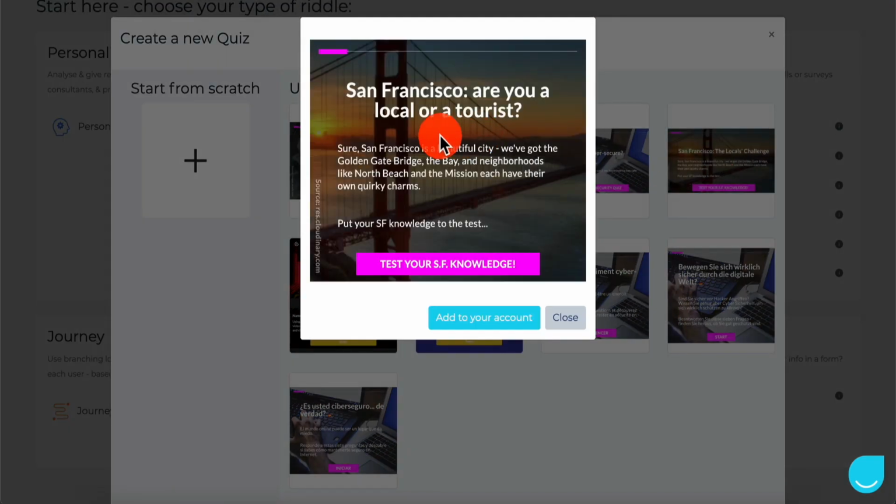If you take a look at that one, it says here, are you a local or a tourist? Sure, San Francisco is a beautiful city. We've got the Golden Gate Bridge, the Bay, the neighborhoods, and the Mission each have their quirky charms, right? Put your SF knowledge to the test. This is a quiz for somebody that wants to know a little bit about SF, and also wants to see if they are a local or a tourist, right? This is kind of an SF knowledge quiz.